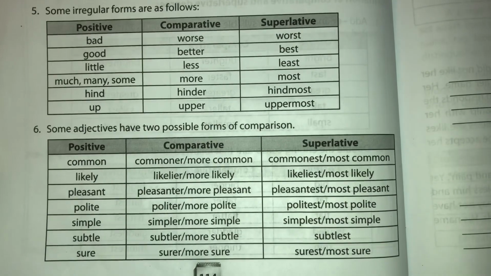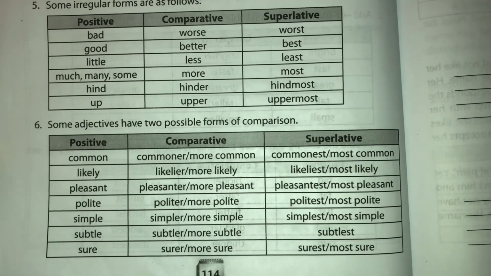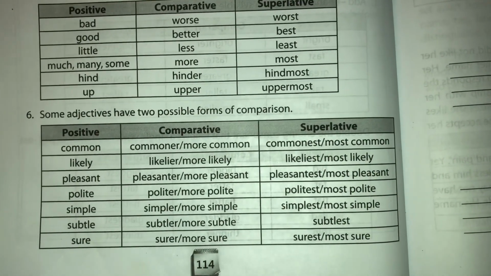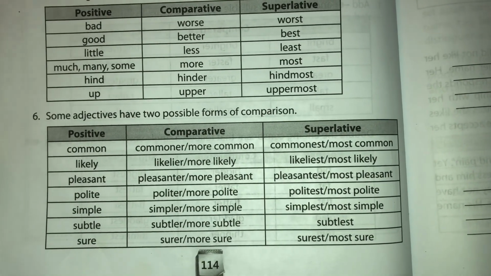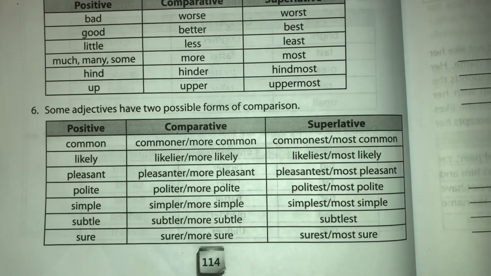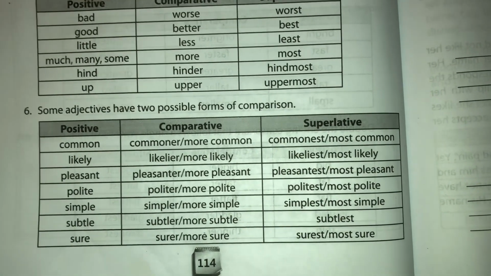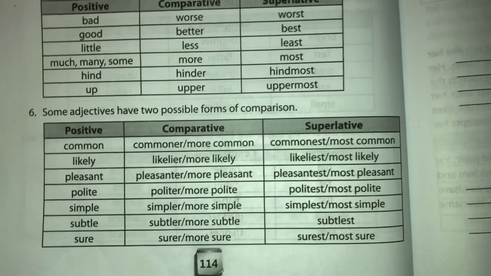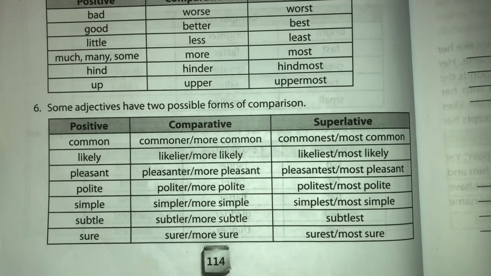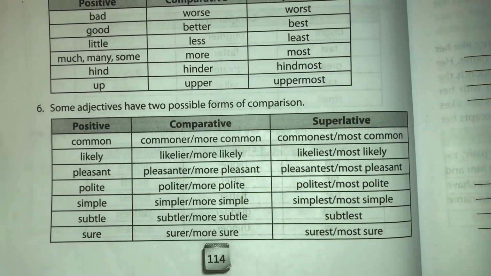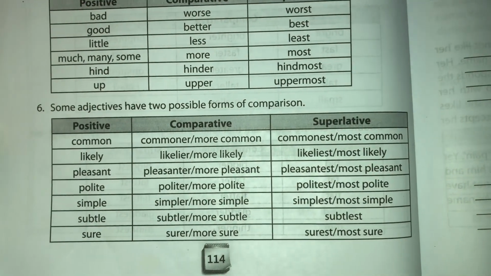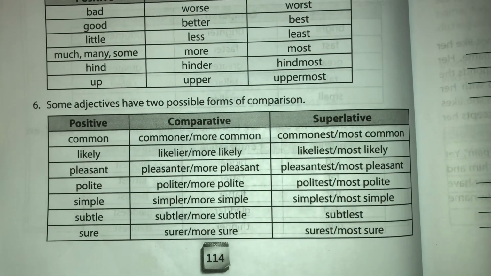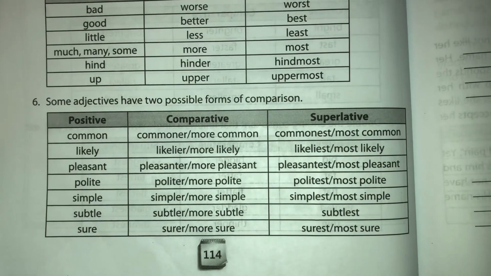6. Some adjectives have 2 possible forms of comparison. Examples, common, commoner or more common; commonest or most common. Likely, likelier or more likely; likeliest, most likely. Pleasant, pleasanter or more pleasant; pleasantest or most pleasant. Polite, politer, more polite; politest, most polite.